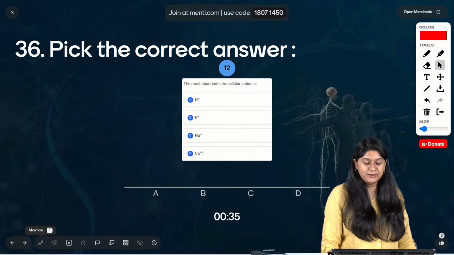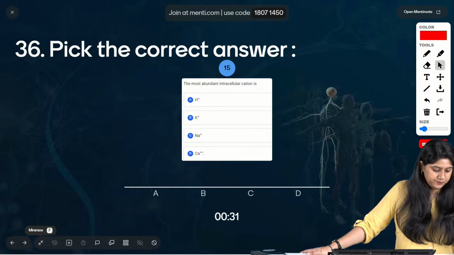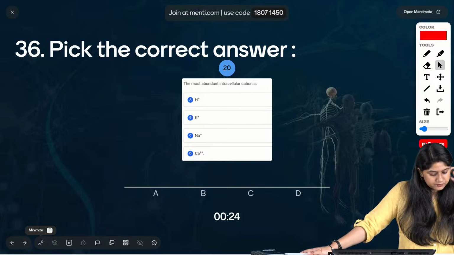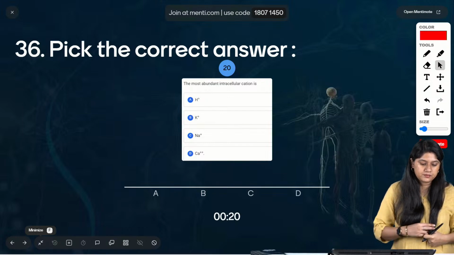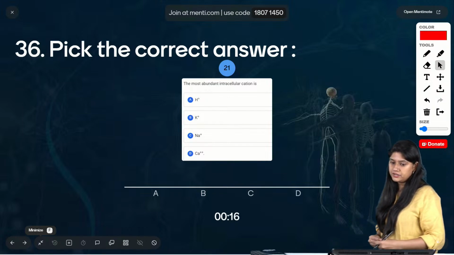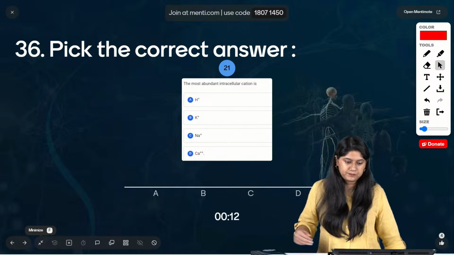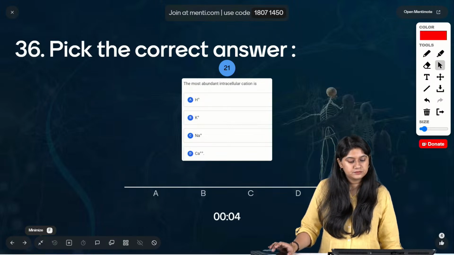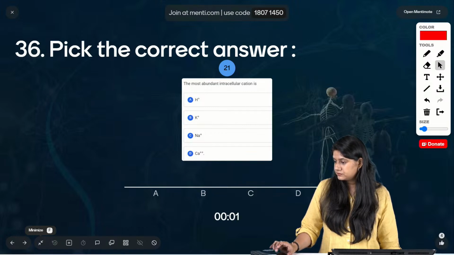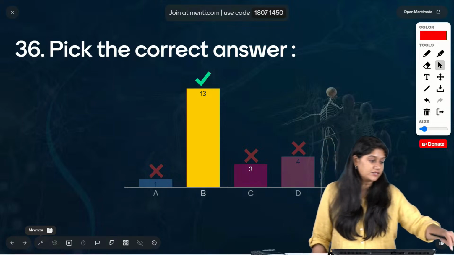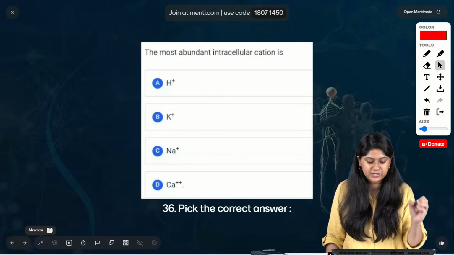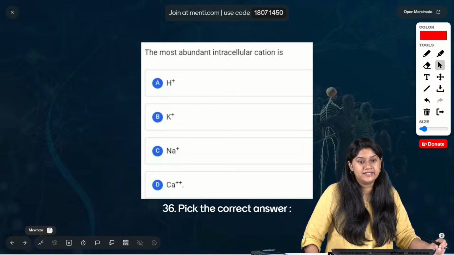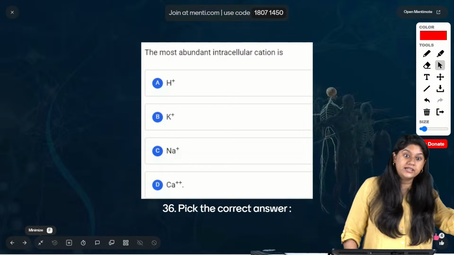Hydrogen, potassium, sodium or calcium? Cations and here there can be some confusion, I'm sure. Yes, the correct answer over here is potassium. Potassium is the right answer, right? Intra means we were talking about inside the cell, right? Intracellular, that is the potassium, and then of course in the extracellular it will be our sodium.